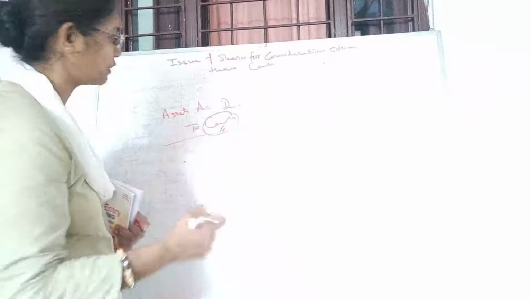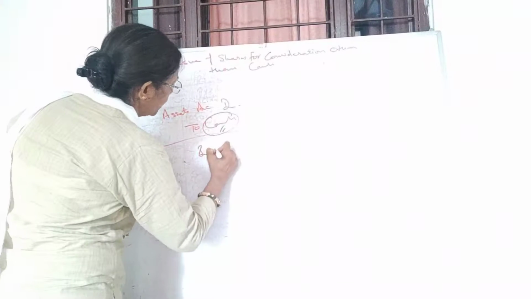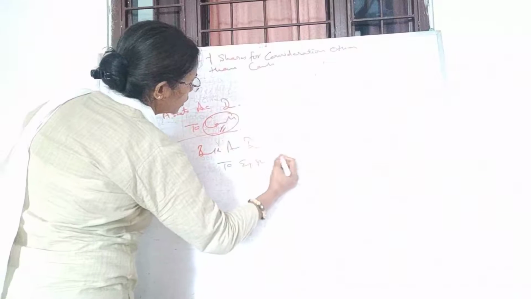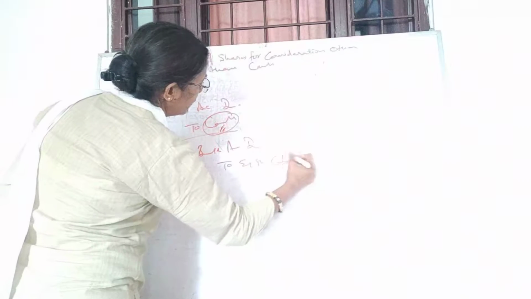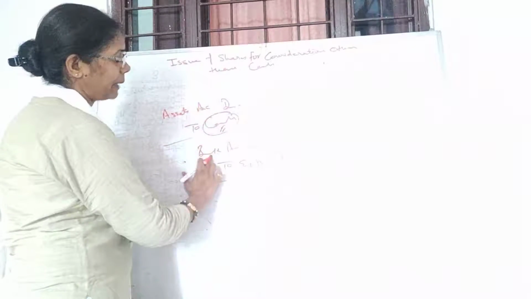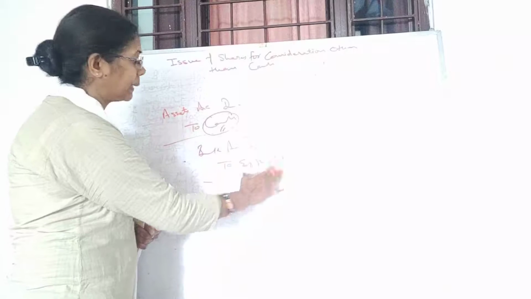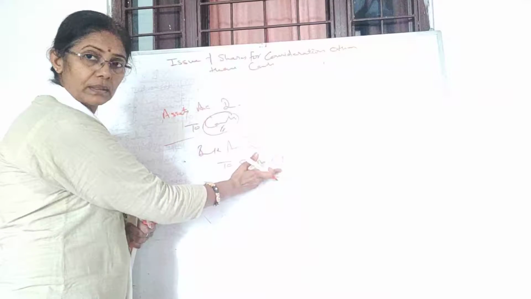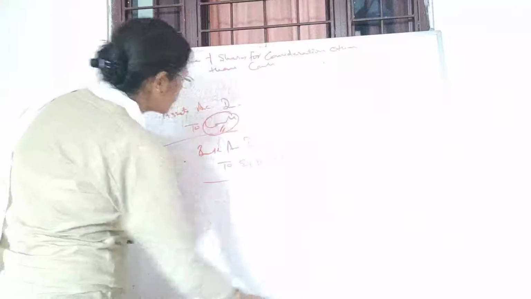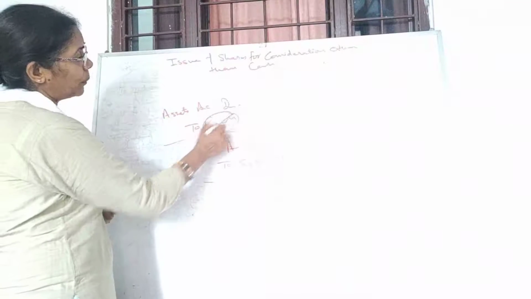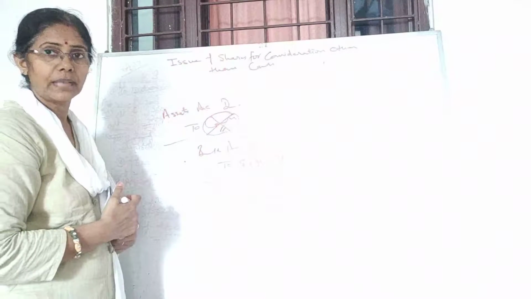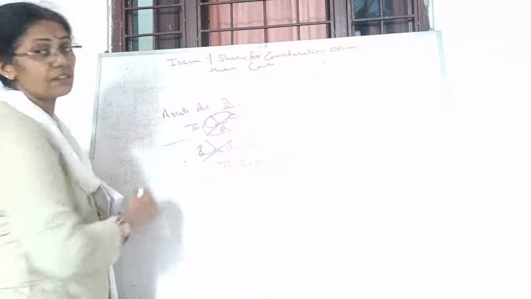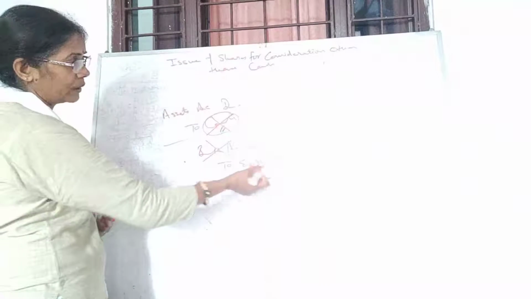Quite natural, when you issue the shares, you receive the amount. The first entry which we have learned was bank account debit to equity share capital. Here you are receiving the amount in the bank and you are issuing the share capital. So what happens here? I will not pay the cash for buying the assets, and here I will not receive the amount in the bank for issuing the share capital.